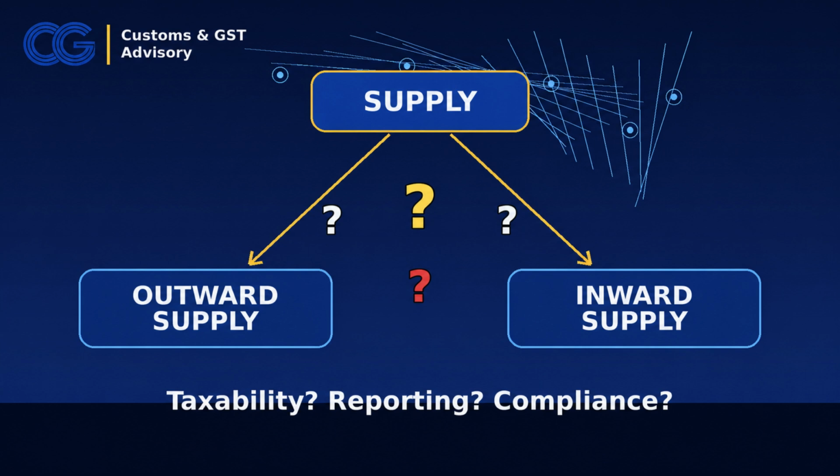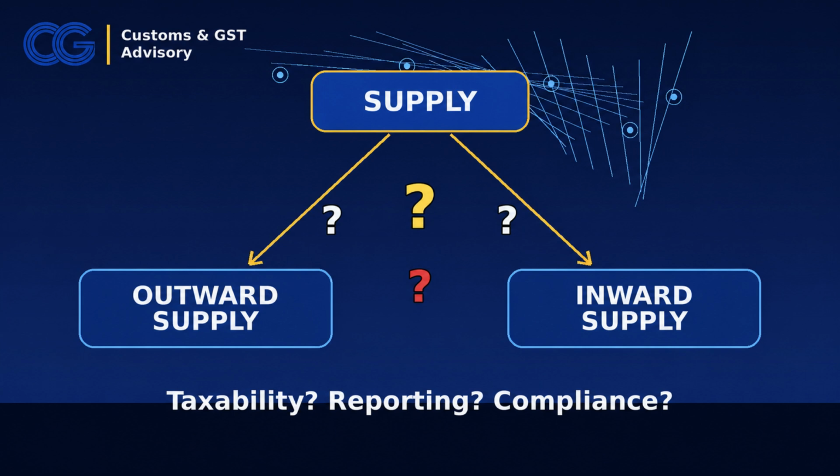This is why the distinction matters. If the transaction is viewed from the wrong side, the entire legal analysis may become confused. For instance, a service received by a person cannot be called his outward supply merely because it is a supply under Section 7.